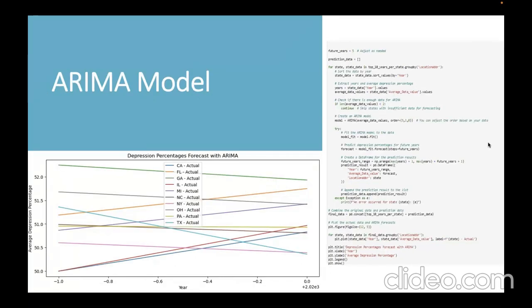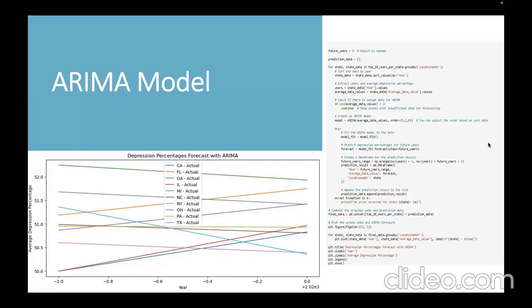Next, we have worked on the ARIMA model, which is the auto-regressive integrated moving average model, for forecasting depression percentage across the states. This iterates the process of data handling, model creation, future value forecasting, and visualization. The aim here is to present a comprehensive overview of both historic trends and predicted future trajectory, enhancing understanding of data dynamics. Through the presentation, the emphasis will be on the particular application, explaining each snippet.